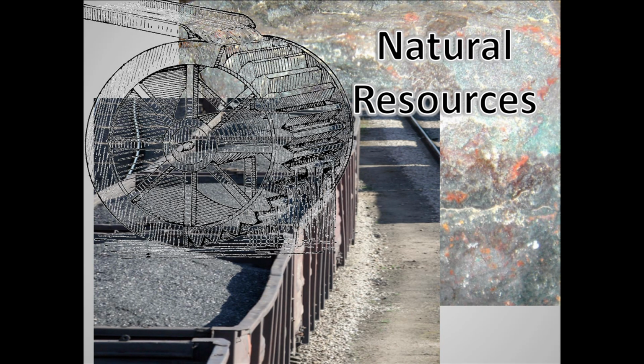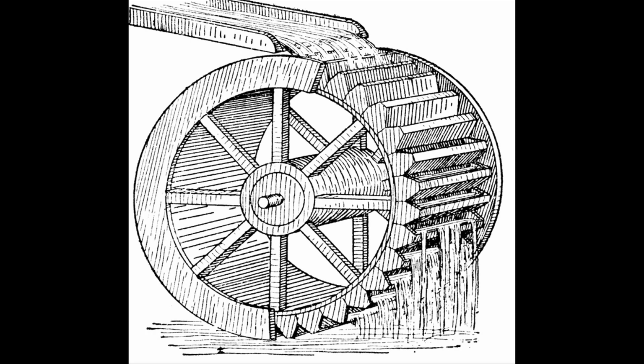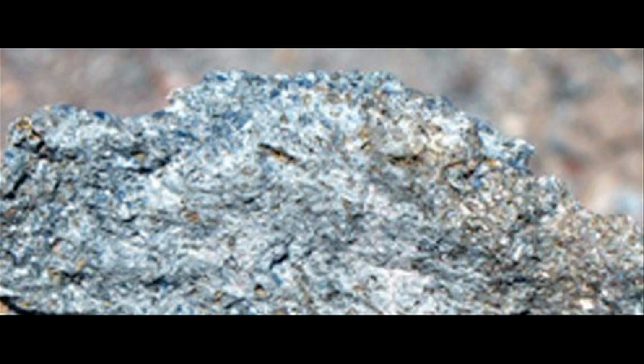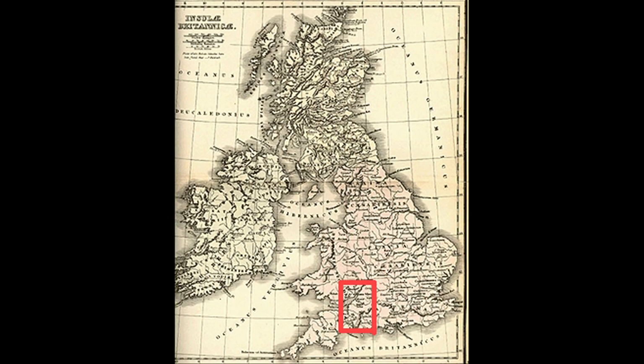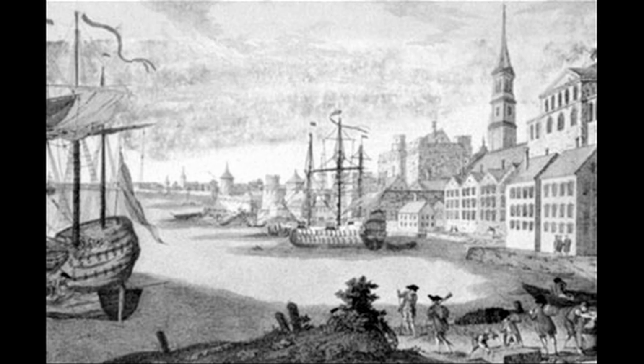Lastly, the Industrial Revolution was dependent on three natural resources: water power and coal, which were used as energy for new machines, and iron ore, which was used for machines, tools, and buildings. Throughout the Industrial Revolution, Great Britain had the biggest advantage over the other European countries. Great Britain was rich in all three of these natural resources.